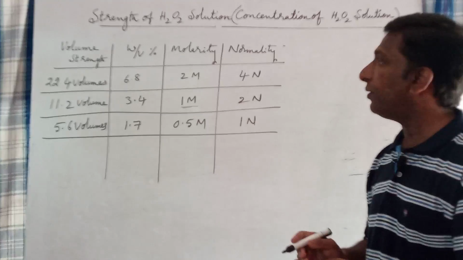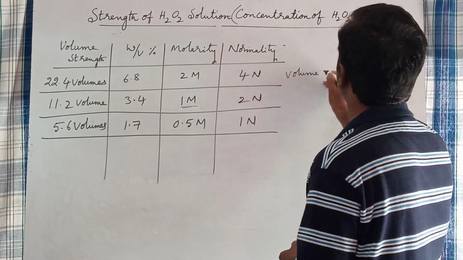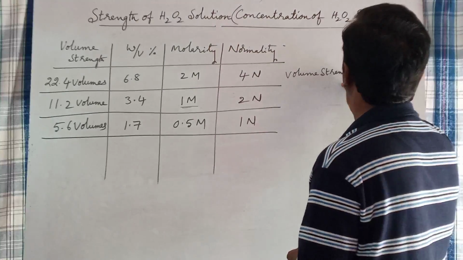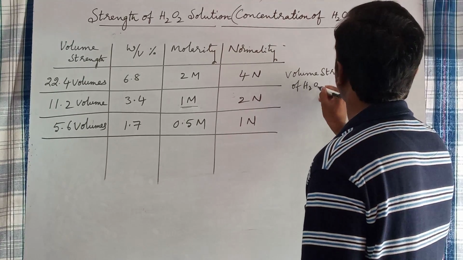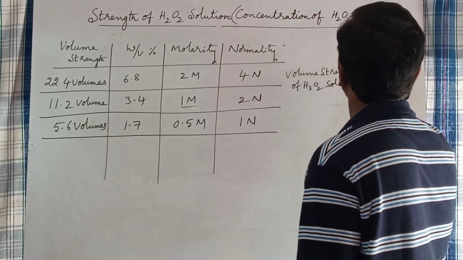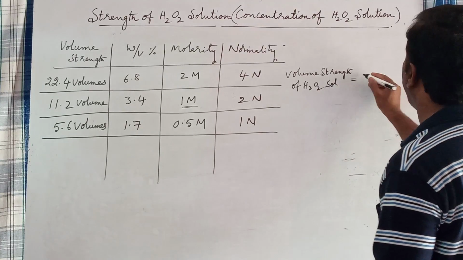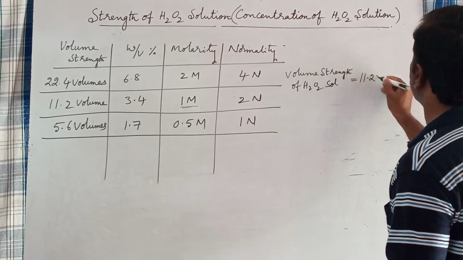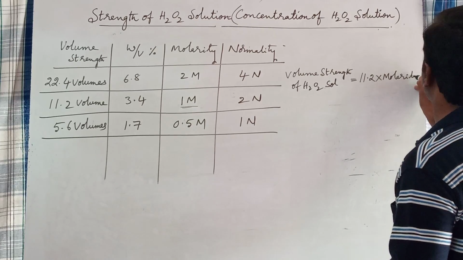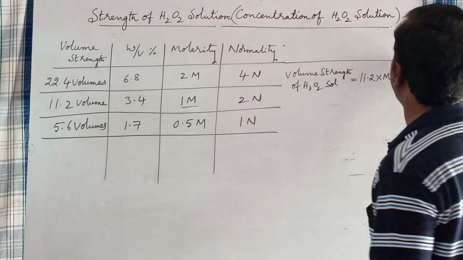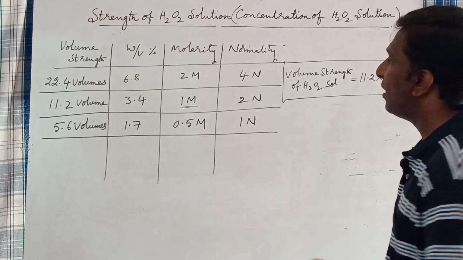So volume strength of H2O2 solution is equal to, how do you write, how many times is it greater than molarity? 11.2 times molarity. So this is one relation between molarity of H2O2 solution and its volume strength.